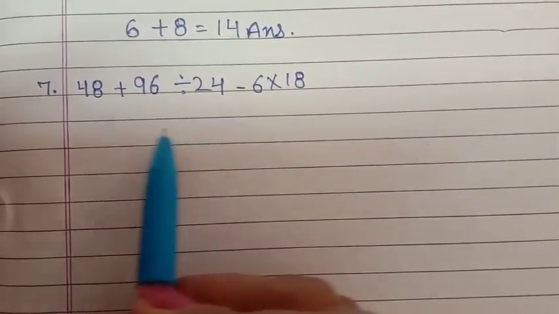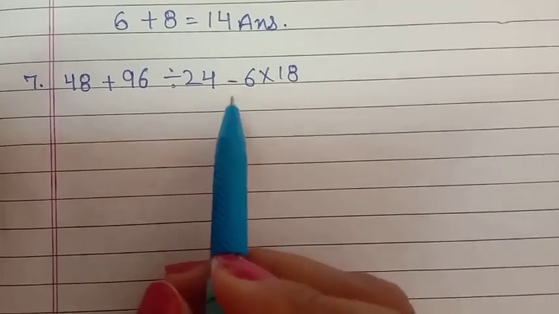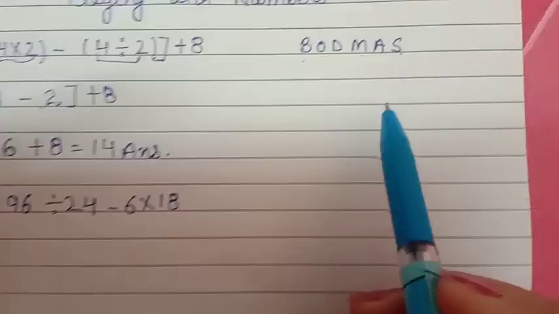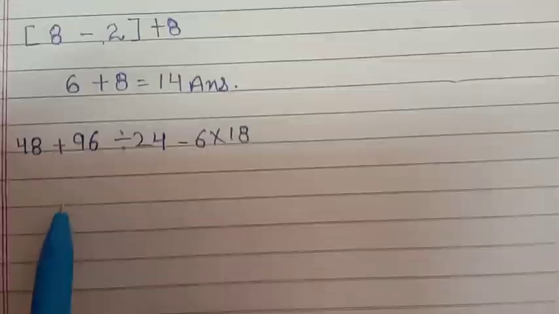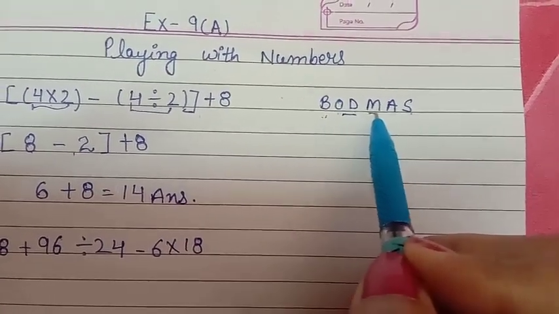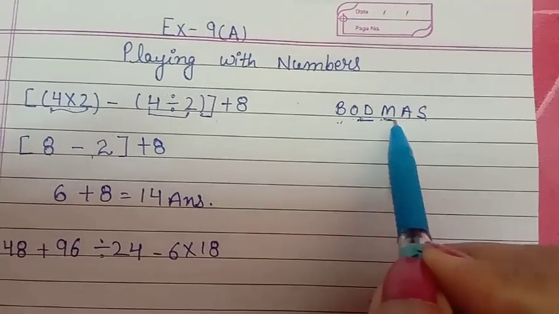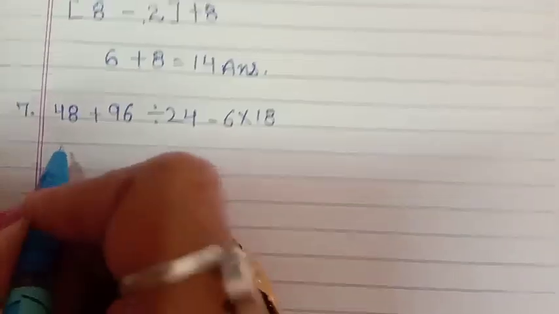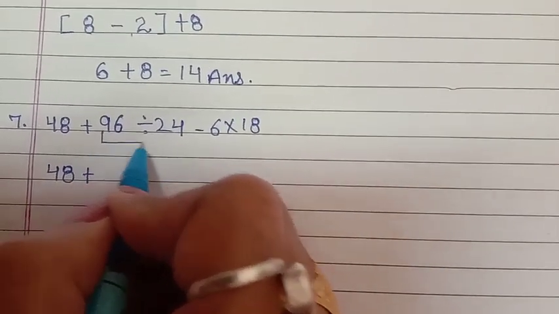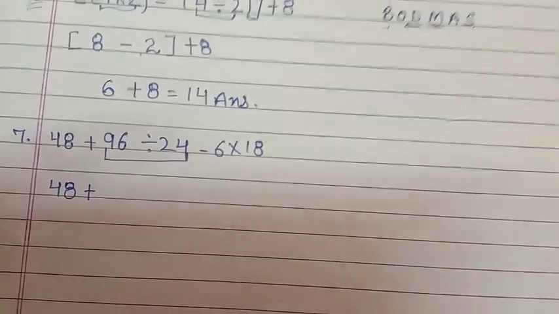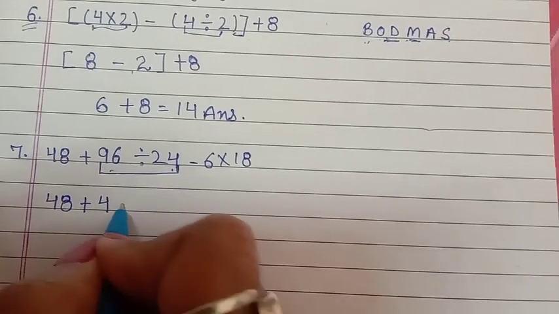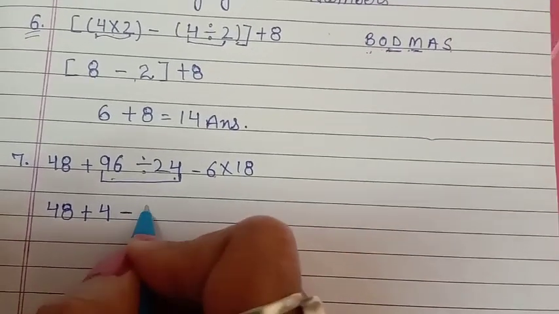Here you can see that no bracket is given, but we will solve it by using BODMAS. In case of BODMAS, what do we do first? Firstly we open the bracket, which is not mentioned in the question, and the next step is division or multiplication. Firstly we solve division, then multiplication. So here 48 will come as it is. Now firstly we will solve this division. When you divide 96 by 24, you will get 4, minus 18 sixes are 108.